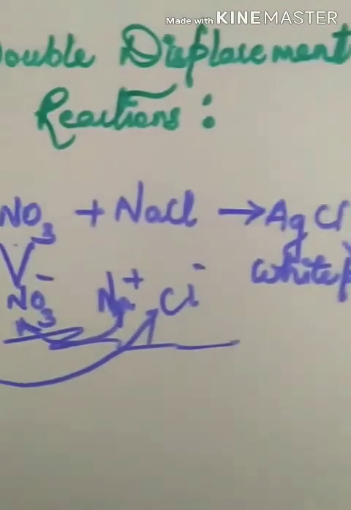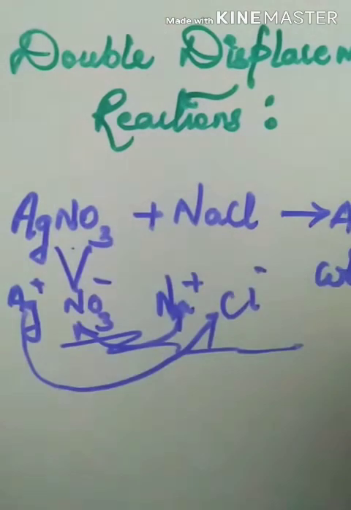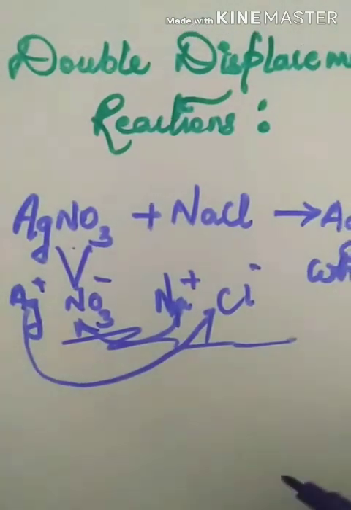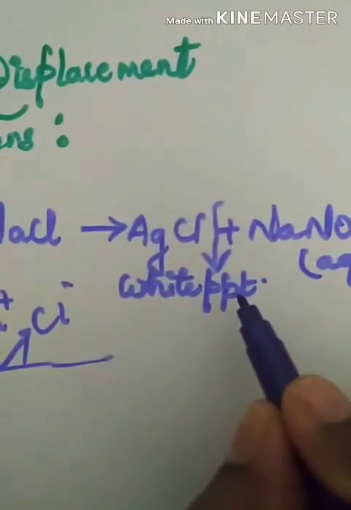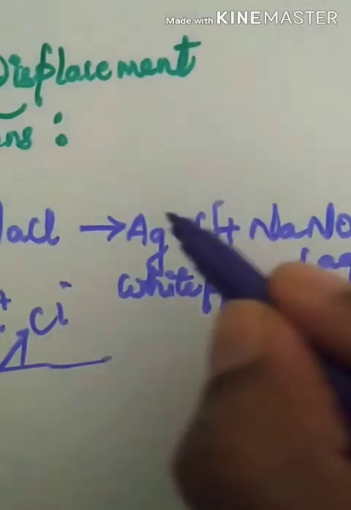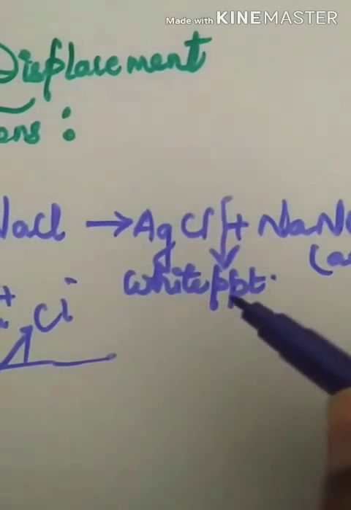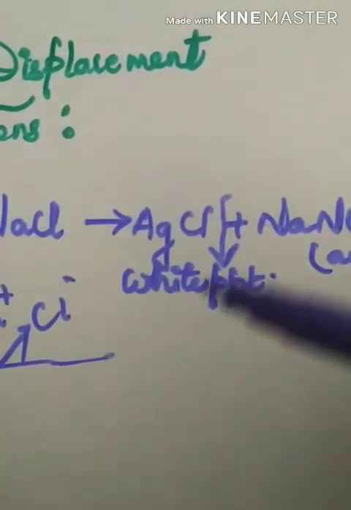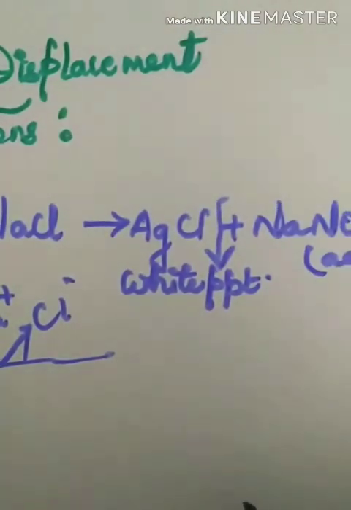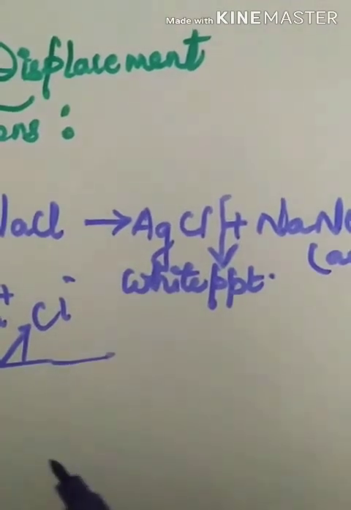Such double displacement reactions are also called precipitation reactions, because this reaction results in the formation of a precipitate. So remember to include the word precipitate in your definition. Please repeat the definition with me.